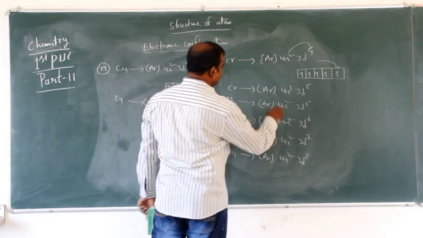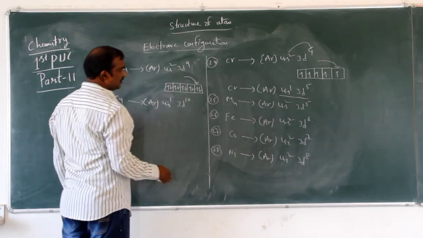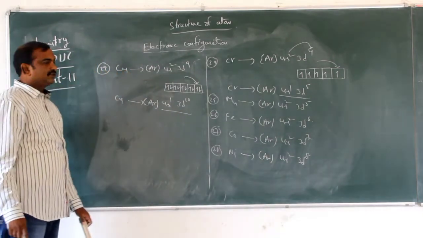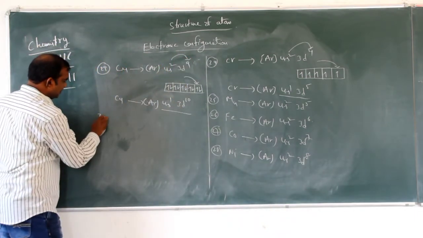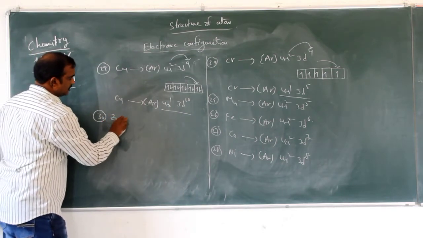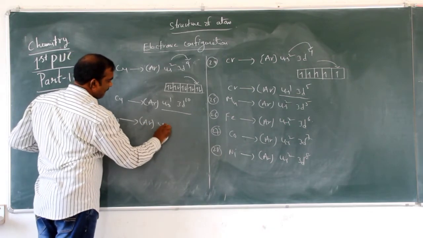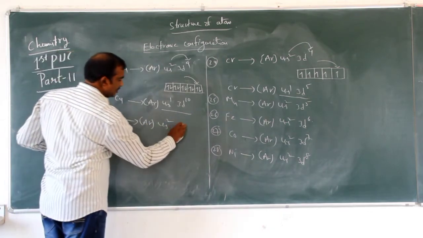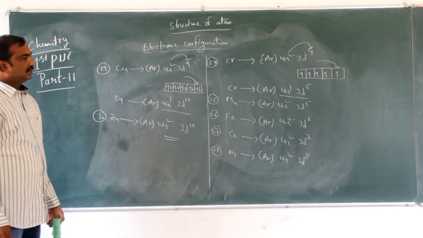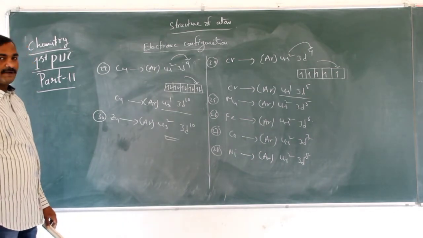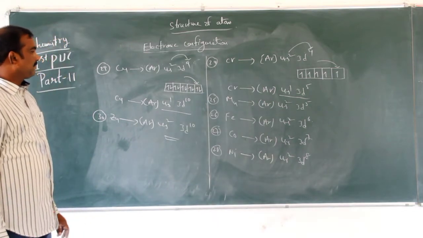So we have to see that these two are different: chromium is 4s1 3d5 and copper is 4s1 3d10. Next, zinc is 30: argon 18, 4s2 is 20, and 3d10, that is 30. So here we wrote the electronic configuration for elements up to zinc, that is from 1 to 30.